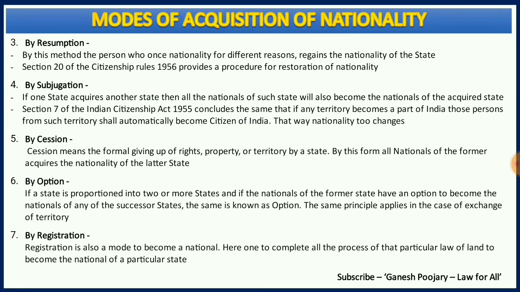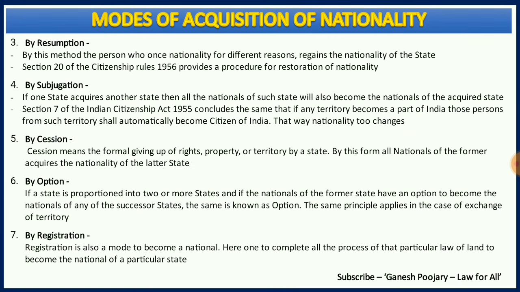The fifth method is cession, where a state is giving up all its rights, property, territory, etc. For example, there is state A and state B, and state A gives up all its rights, property, and territory, and state B takes them. In that case, all the state A nationals will become the nationals of state B.